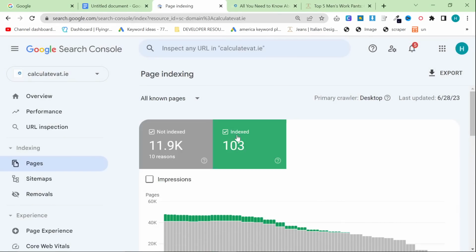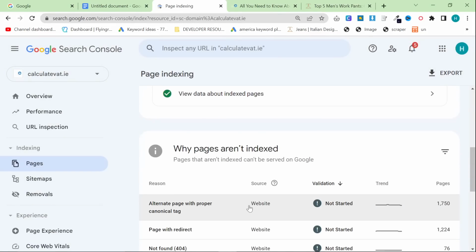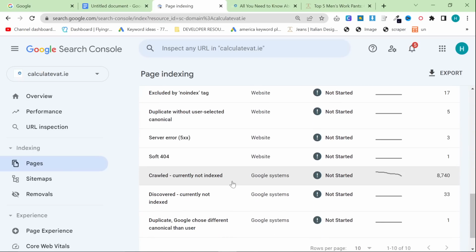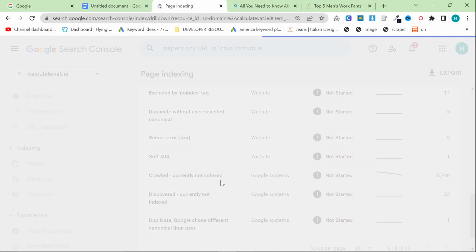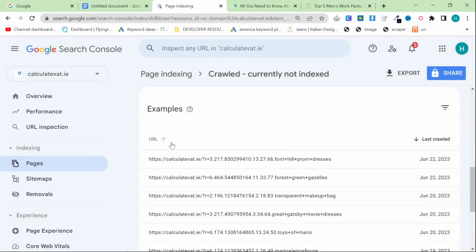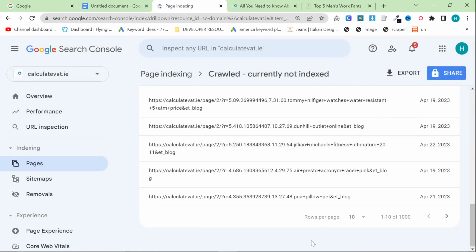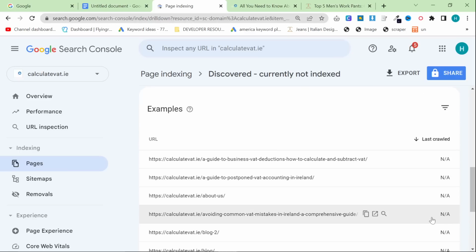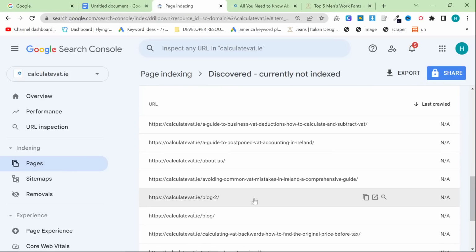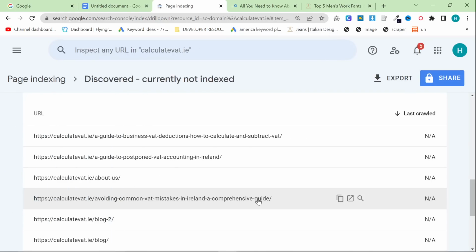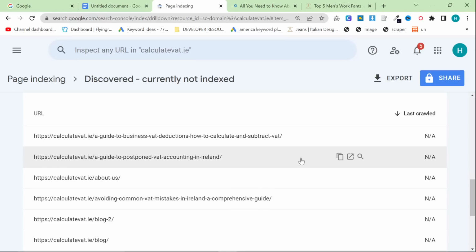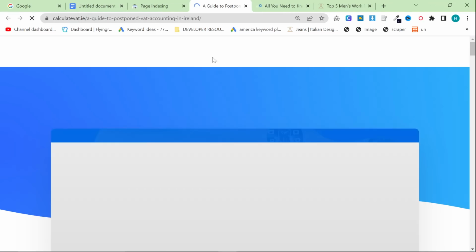Let's go on pages again, and you can see it's got 11.9 thousand pages that aren't indexed, which seems quite high. Let's go on crawled but not currently indexed, and then we'll sort by URL. Okay, we'll actually go on discovered, currently not indexed. There are 2 different things that you should look at in terms of indexing: currently discovered and crawled. In this case, all of these blog posts that my friend paid to have written will give a 0 return on investment because they are simply not well written.